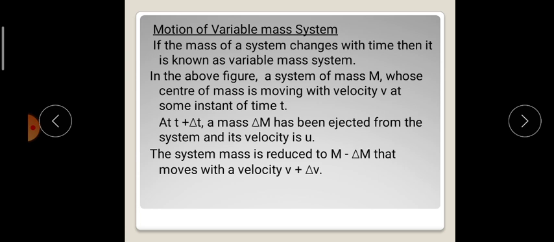Whereas when we are studying the motion of a rocket, this does not fall into isolated systems, but it is a system of variable mass, where the mass of the rocket in motion continuously decreases, and hence it could be understood only by understanding motion of variable mass system.